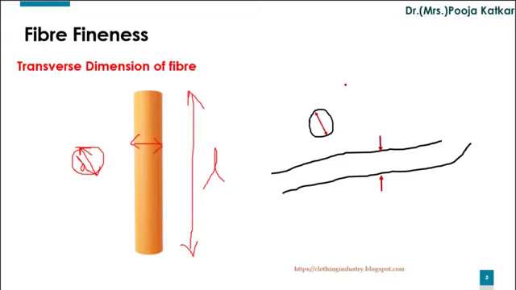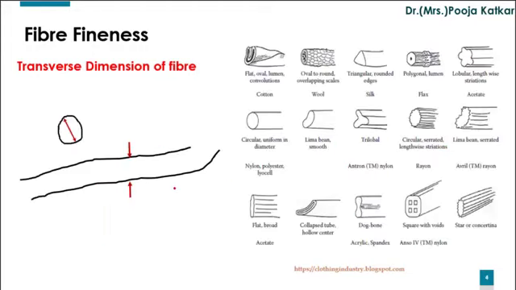Very similar to a chalk, for textile fibers, the distance between the two edges of the fiber is known as its transverse dimension. As a textile technologist, we have to handle different types of fibers, as has been shown in this picture. Now, if you observe these fibers, not every fiber is exactly circular in cross section. Only a few man-made fibers such as polyester and nylon have exactly circular cross section.